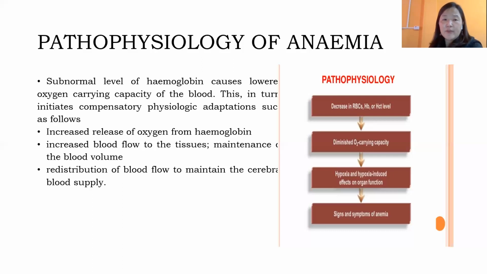So that is all about pathophysiology. In that case, what our body will try to do is increase the release of oxygen from hemoglobin. Say, for example, however much oxygen has been carried by the hemoglobin, they will release everything. They will increase the blood flow in the tissue to maintain the blood volume, and they will try to redistribute the blood flow in such a way that they maintain the cerebral blood supply. So that is all about pathophysiology.